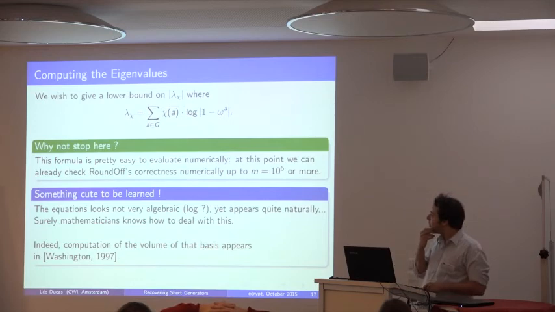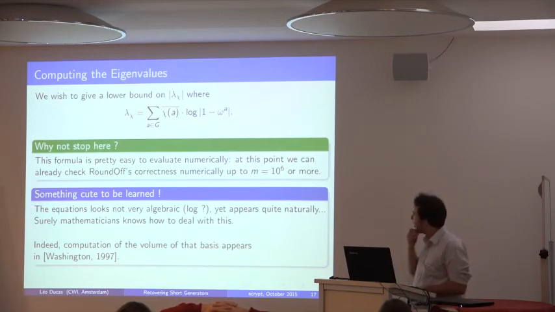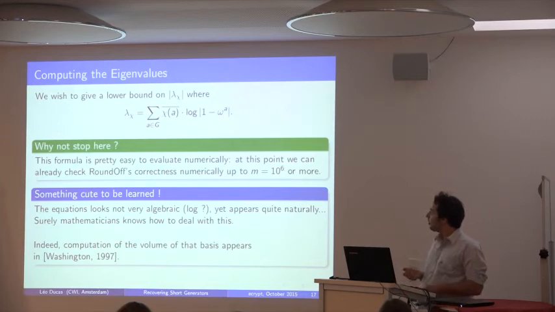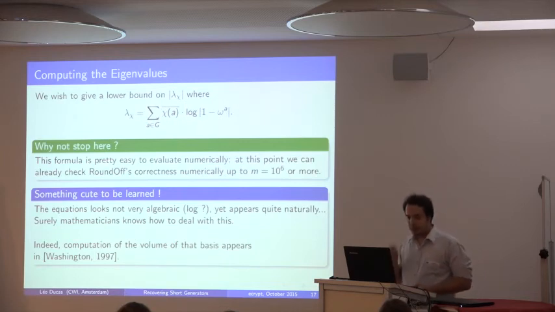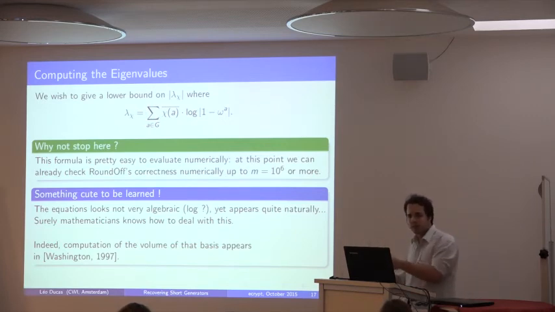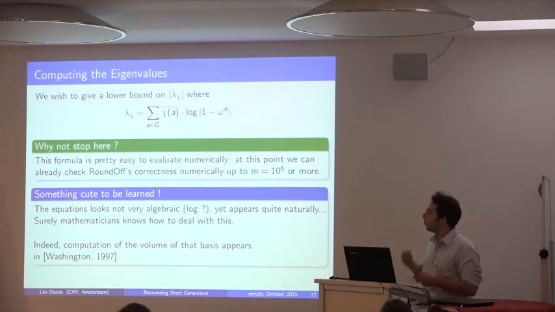Maybe these don't look algebraic to an educated eye, but they appeared quite naturally, and actually mathematicians know very well how to deal with this equation. This kind of computation appears exactly in this book of Washington, which is a very complete book on cyclotomic number fields. Okay, so how does it go? He actually computes something very related to what we're doing. He's computing the volume of the log unit lattice, that's called the regulator of a number field. Basically he's computing the product of all those guys. He's not interested in them individually, he just wants to compute the product of all of them.